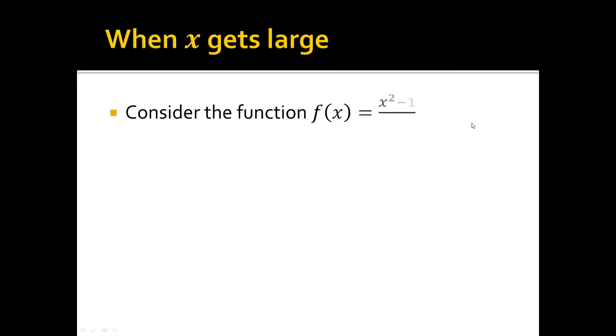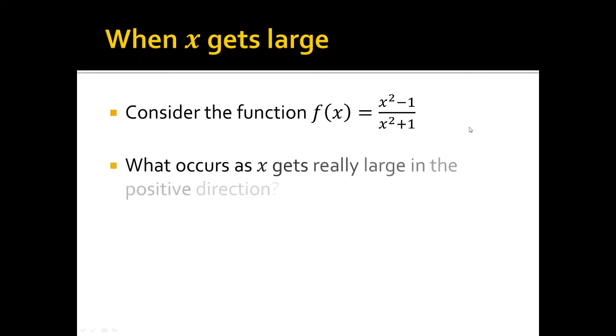So let's consider a function like this. f of x equals x squared minus 1 divided by x squared plus 1. What occurs as x gets really big in the positive direction? So x going towards positive infinity.